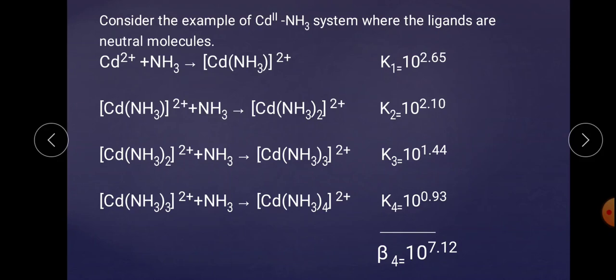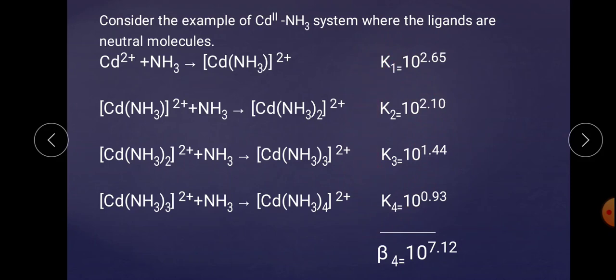Because it is the third step, it is considered as K3, that is the third stability constant. It has a value of 10 raised to the power 1.44. And finally the cadmium combines with the fourth, last ligand and forms the final complex, that is Cd(NH3)4. Now we targeted this as a product. We want this product. So for that we require 1 cadmium and 4 NH3. And for each step by step, there is a stability constant, and hence it is known as the stepwise stability constant or stepwise formation constant.